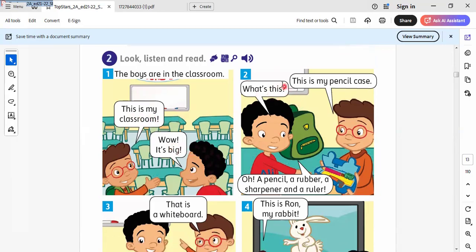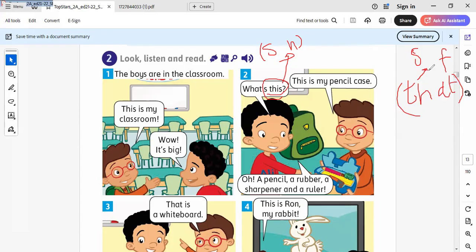What is this? So here, when I talk about this, it is called singular near. When we talk about singular far, I use that. I use that to describe something that is singular far, but this I use for singular near. This is the difference between that and this. Okay, let's continue the rest of our lesson.